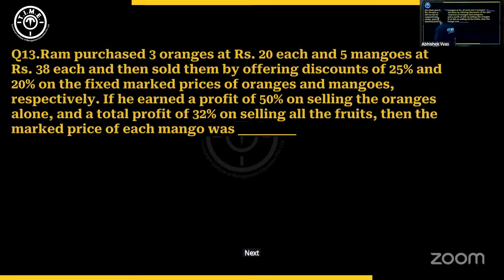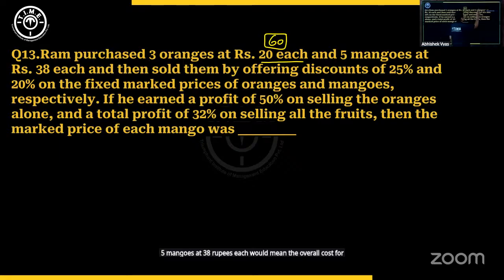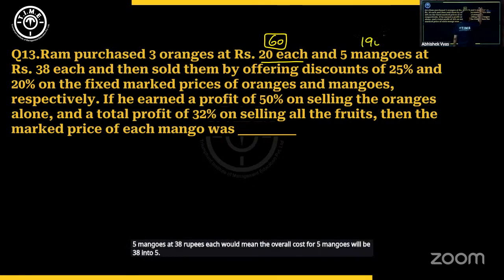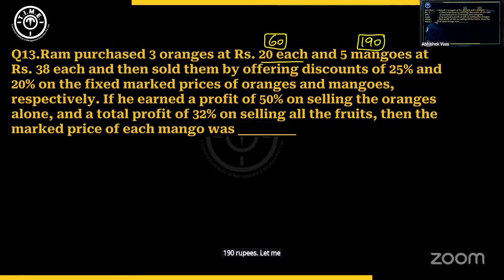Next, 13th one. Ram purchased 3 oranges at 20 rupees each and 5 mangoes at 38 rupees each. So 3 oranges at 20 rupees each would mean overall cost will be 60 rupees for the oranges. 5 mangoes at 38 rupees each would mean the overall cost for 5 mangoes will be 38 into 5, 190 rupees. Let me write this down.